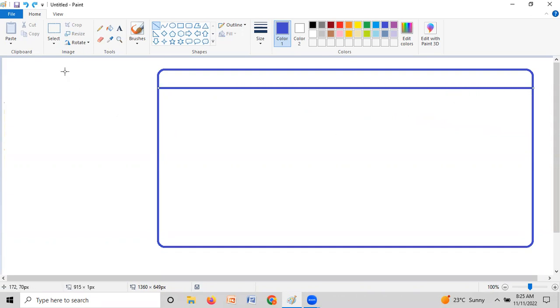Yes, okay. So I can differentiate like this. This is nothing but the public network.